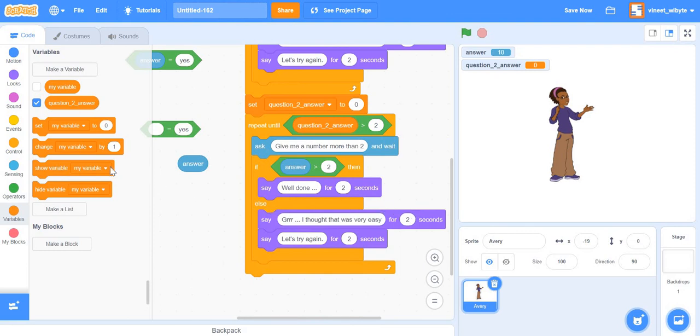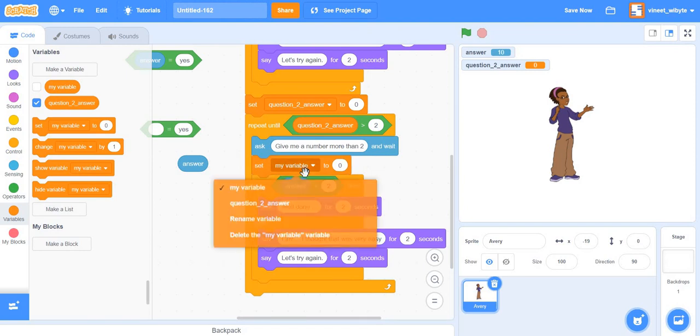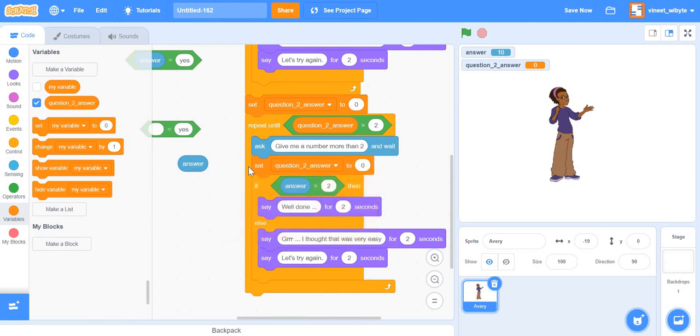And also what I will do is set question to answer to answer. We will talk about setting a variable, using a variable, and creating a variable in a later chapter. I'm putting the video down in the description in case you are interested. What this will do is take the box called answer, open it up, and put it in a box called question to answer, right?